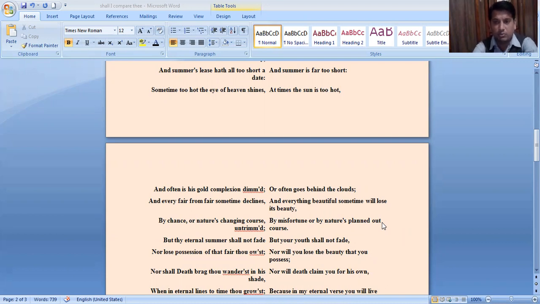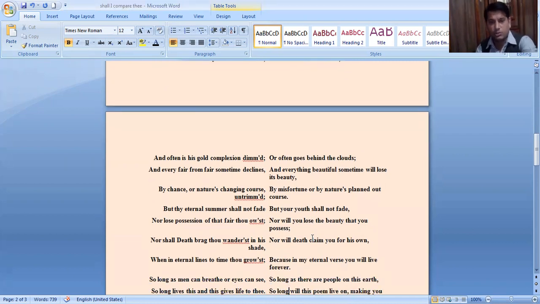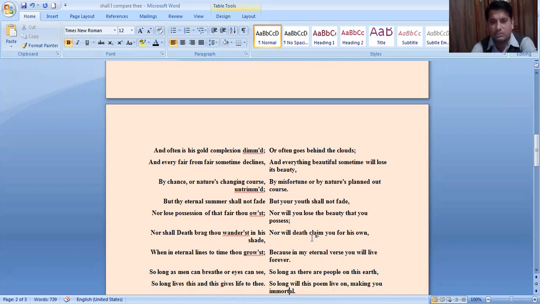Similarly, dear students, let's move on to the next line. Nor lose possession of that fair thou owest. That means nor will you lose the beauty that you possess. In the last couplet, that is the ending, is the main message the poet wants to convey through the sonnet, through the poem here.